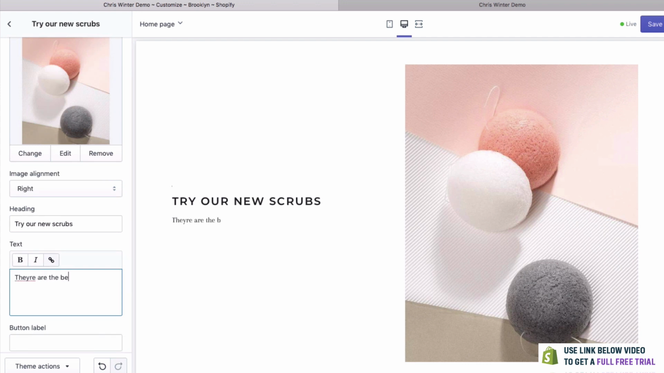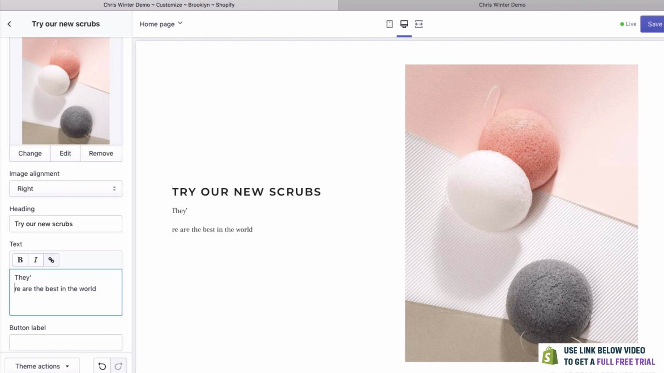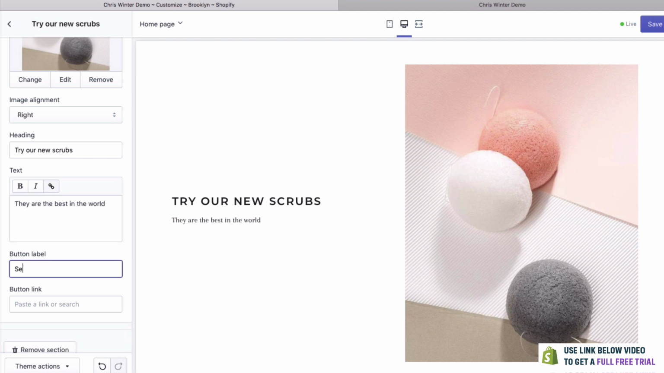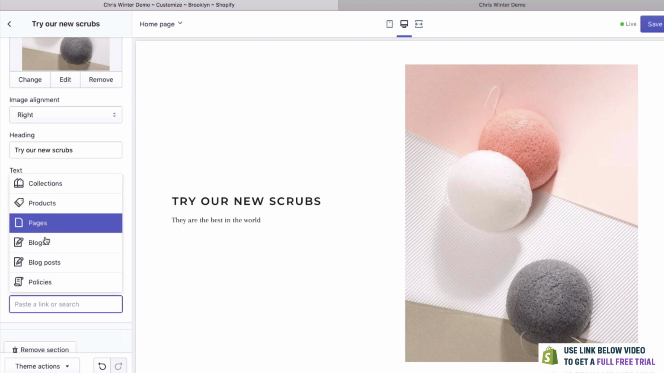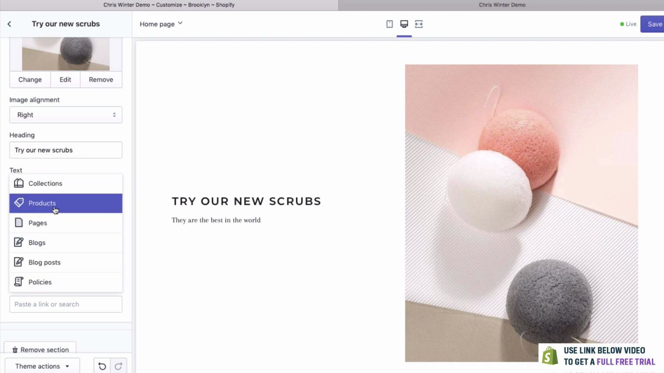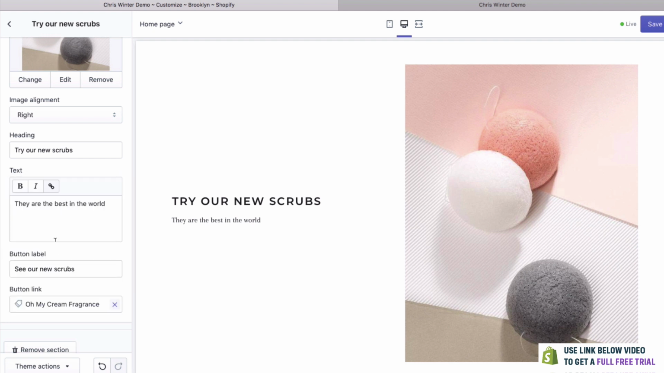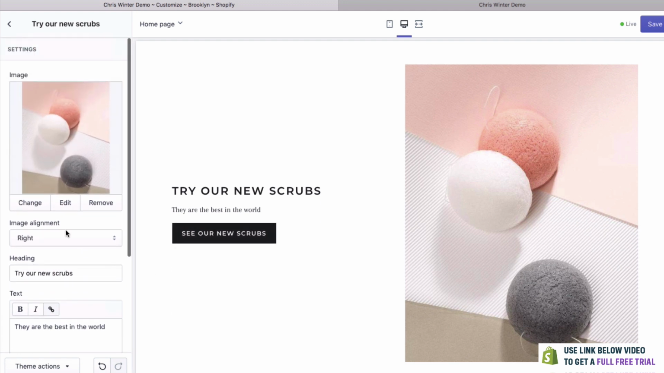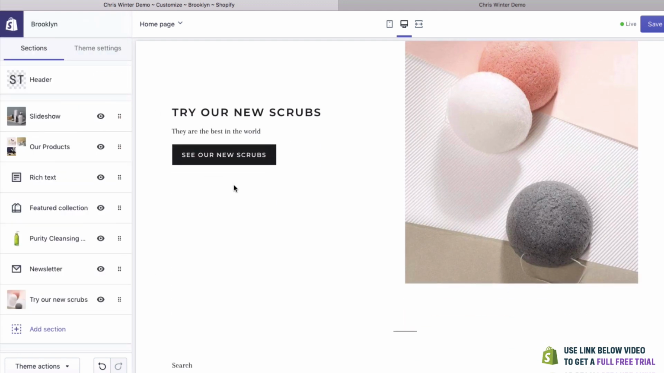They are the best in the world. There we go. And we can even have a button. So, see our new scrubs. And we could add this to a product even. So we could link it to a product. And anyone can try this there. Isn't that easy? Really is fantastic.